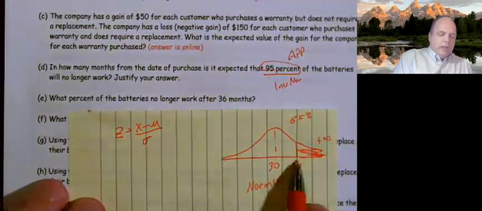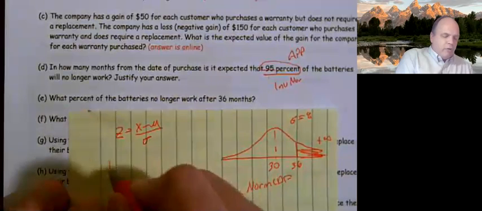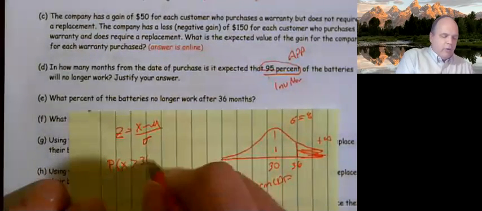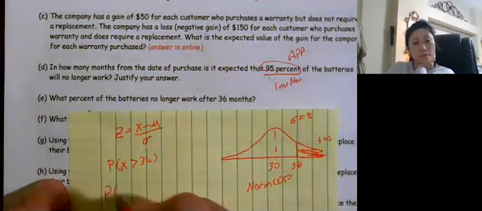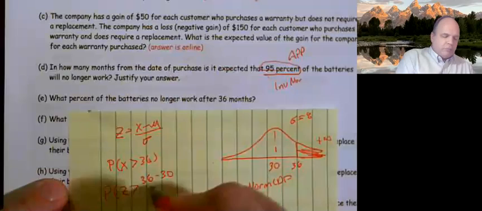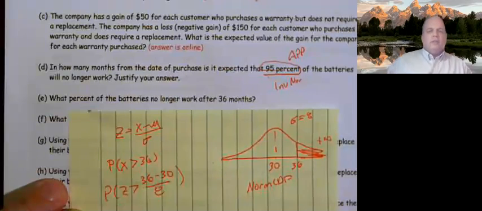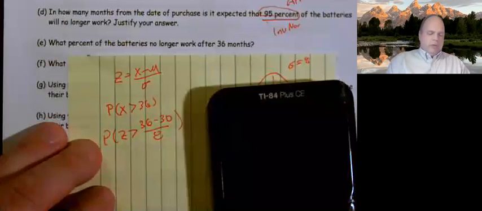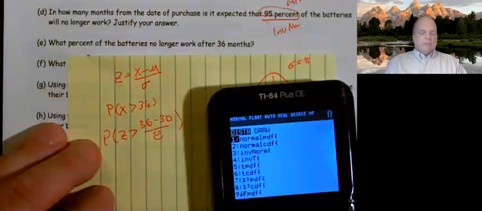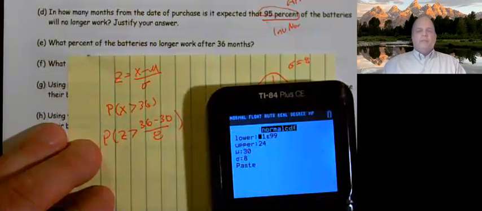We want to know the likelihood that it is greater than 36, because it has to be after 36. So I want the probability that Z is greater than 36 minus 30 over 8. Second VARS, norm CDF.